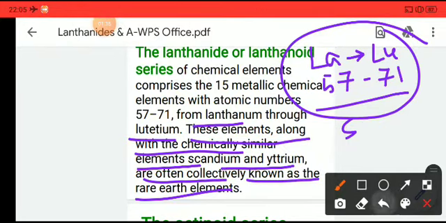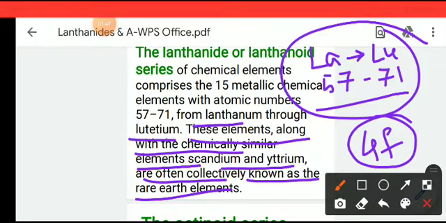Lanthanides are a part of the f orbitals. Actually, they are part of the 4f orbitals. They comprise 4f orbitals, and these 4f orbitals have certain properties that affect the lanthanide series as well.